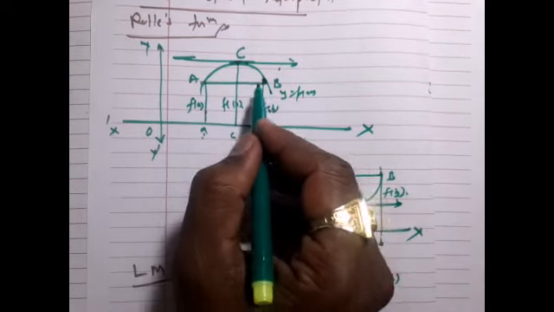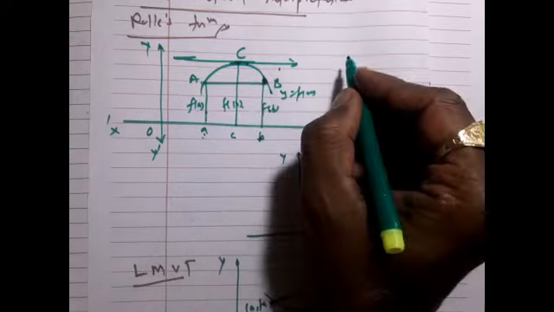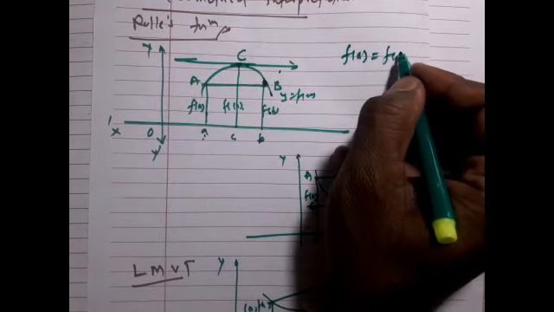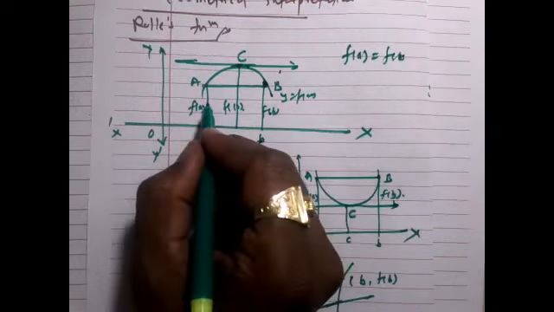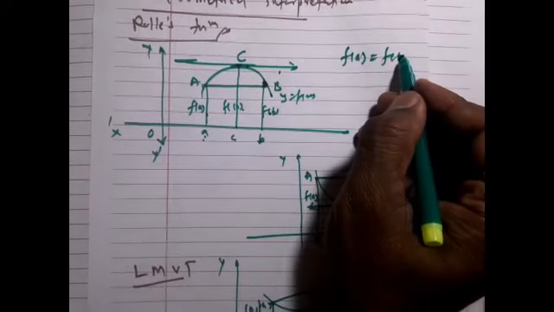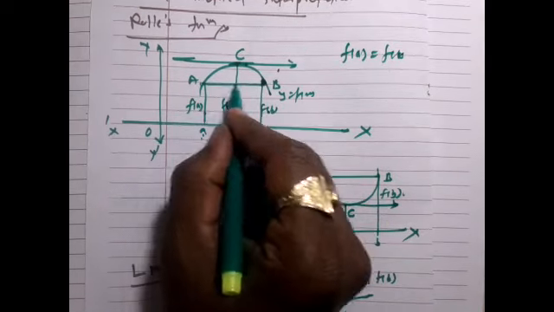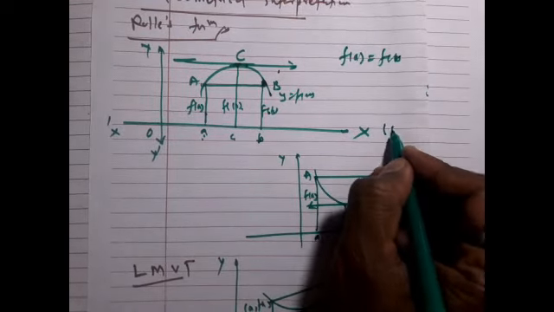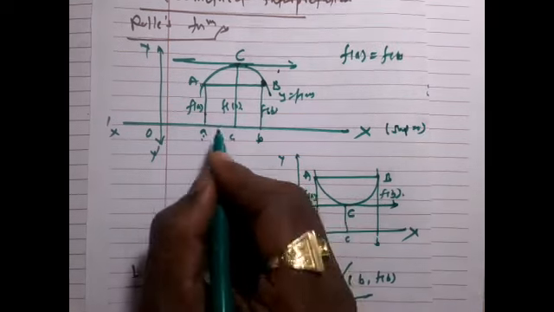Since f(a) is equal to f(b), the slope of chord AB is 0. Therefore it is parallel to the x-axis, because the slope of the x-axis is also 0.